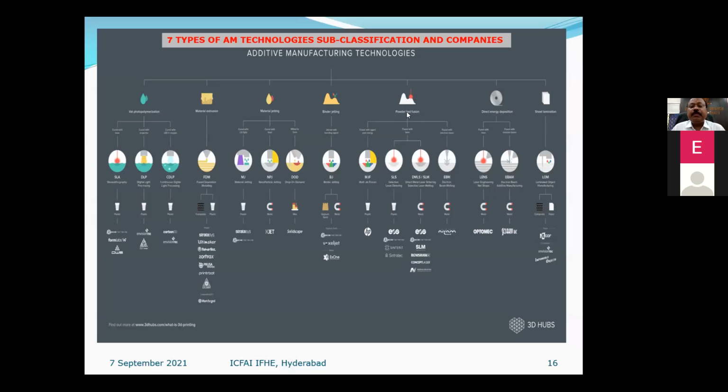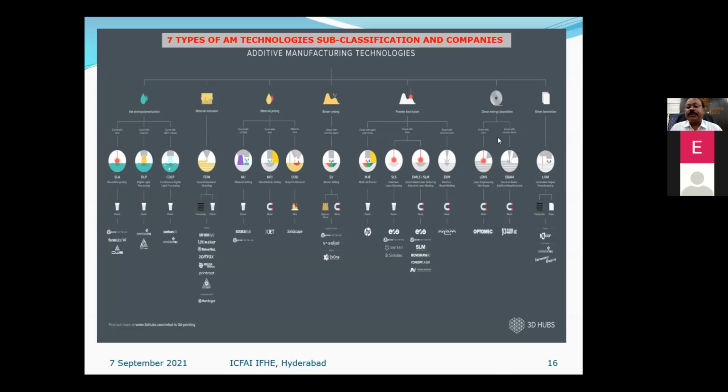Under metal powder bed fusion, we have multi-jet fusion, selective laser sintering, direct metal laser sintering, that is DMLS, and SLM, that is selective laser melting, and electron beam melting. So there are so many technologies under powder bed fusion.